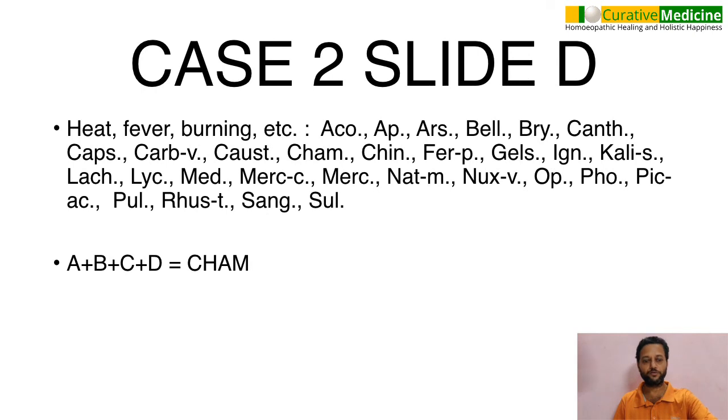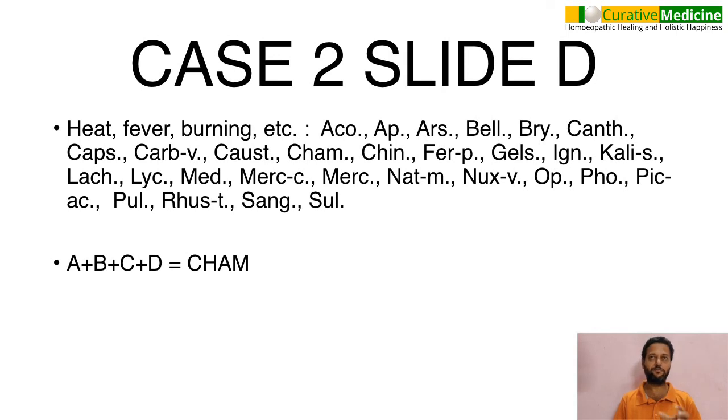So here I have used a 4th point, which is also a concomitant in the case with the cough. The patient was having intense fever. So the rubric I have taken from Boger's Synoptic repertory is heat, fever, burning chapter, and putting all the 3 previous rubrics and this fever together, the remedy that came is chamomilla.